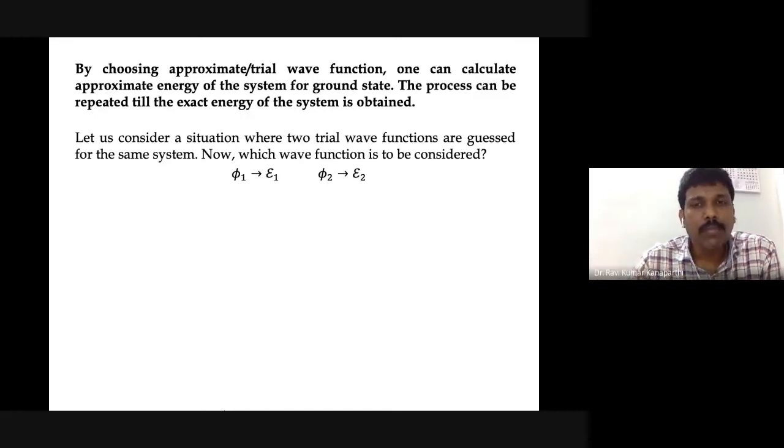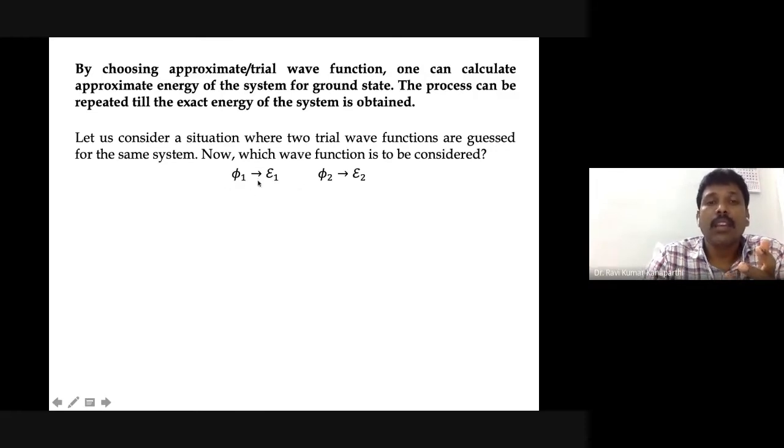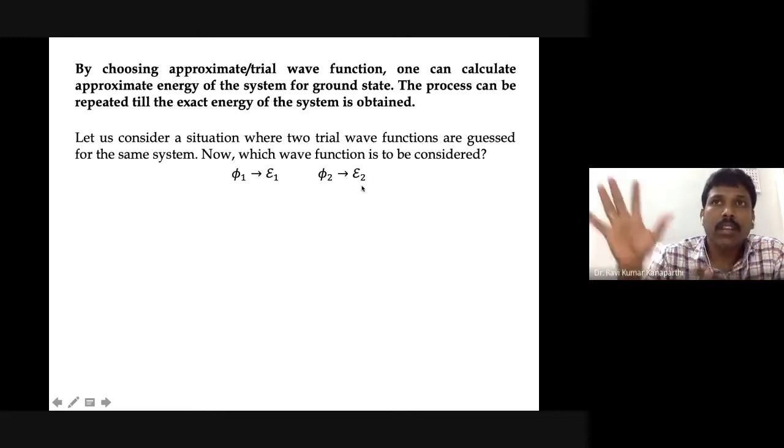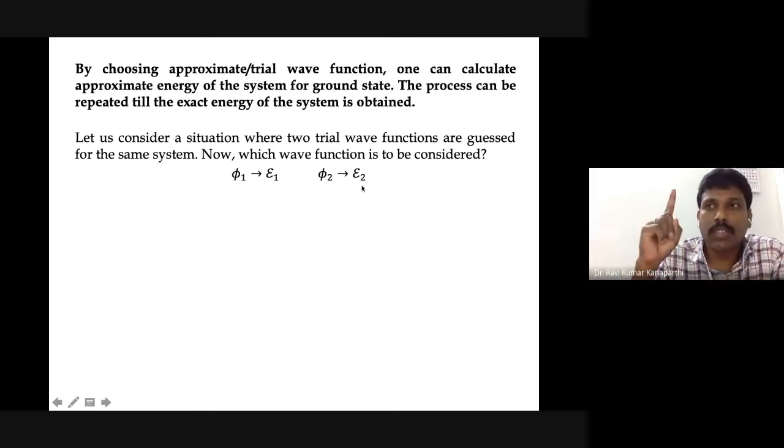So each time we have to calculate it. For example, if I have two trial wave functions, in one case I get script E1, in the other case I get script E2. Now look at E1 and E2 and compare them to the original system. I have only one system, and for one system we have so many trial functions.